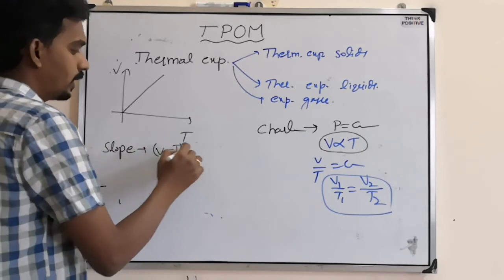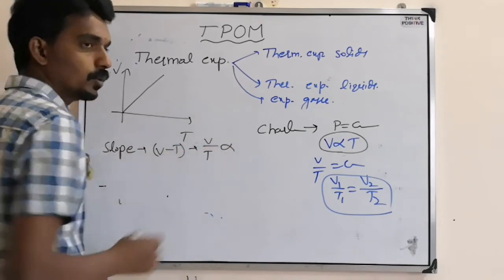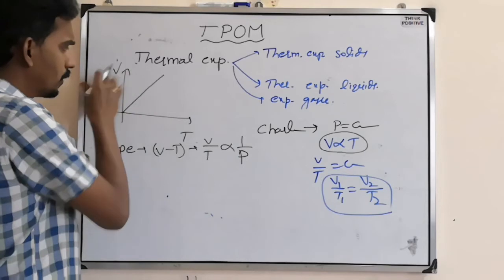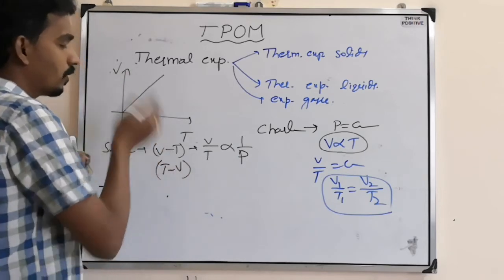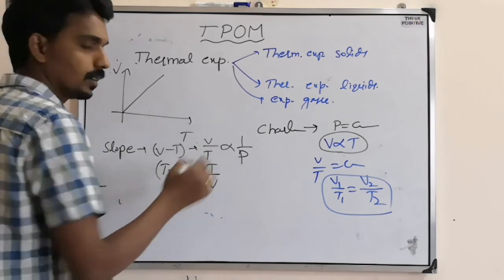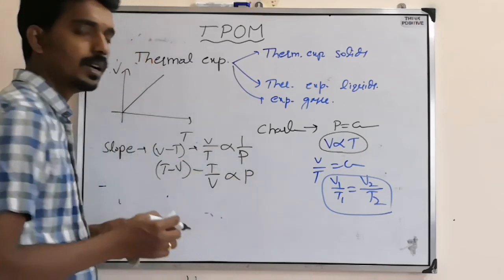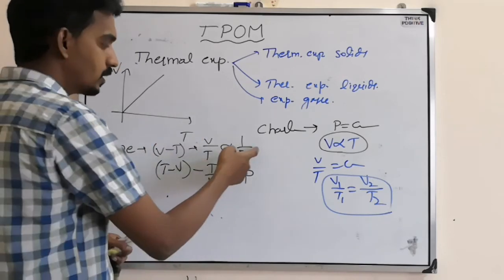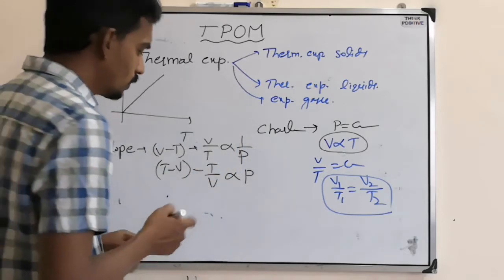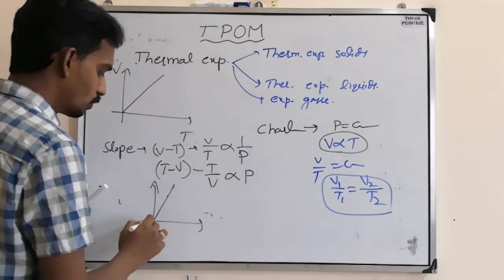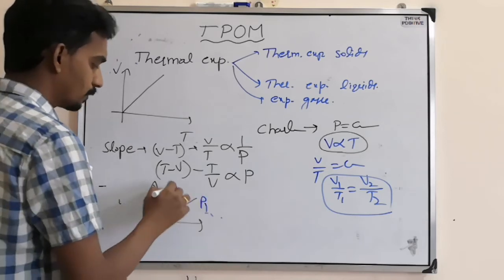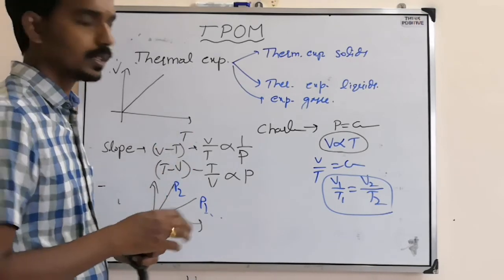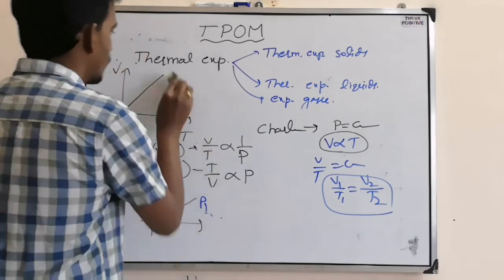The slope of the VT graph is V by T, which is proportional to 1 by pressure. If you reverse it, the slope of the TV graph, with T on the y axis and V on the x axis, is T by V. From the ideal gas equation, it is proportional to pressure. So in this case, more slope means more pressure, but in the other case, more slope means less pressure. Suppose a question is given where two graphs are shown, P1 and P2, and asks which is greater. Then you can find it by comparing the slopes. Such graphical questions they can also ask you.